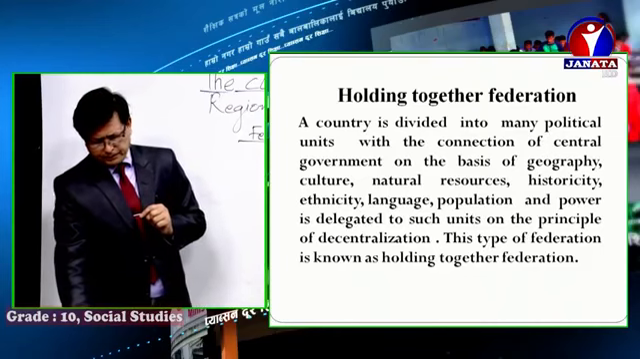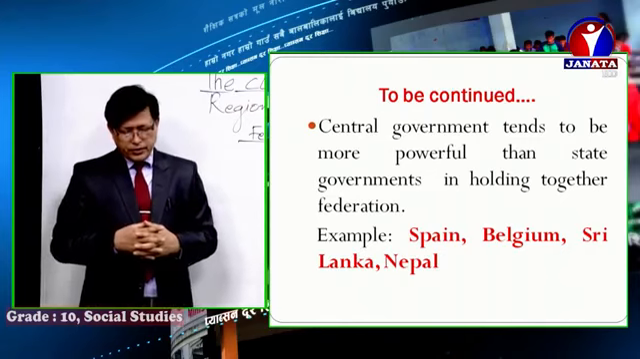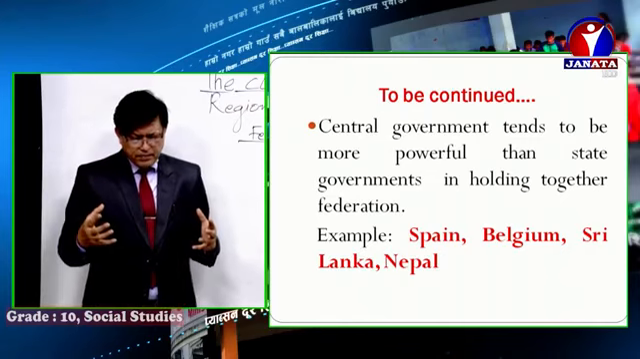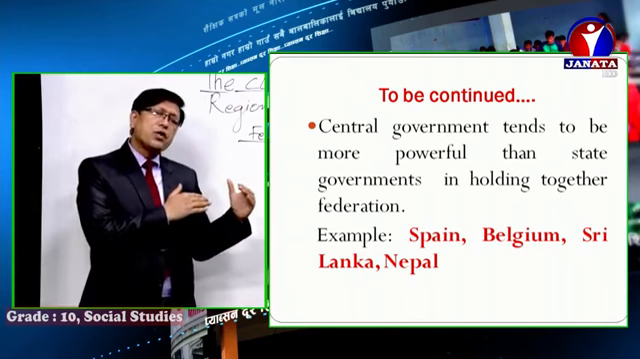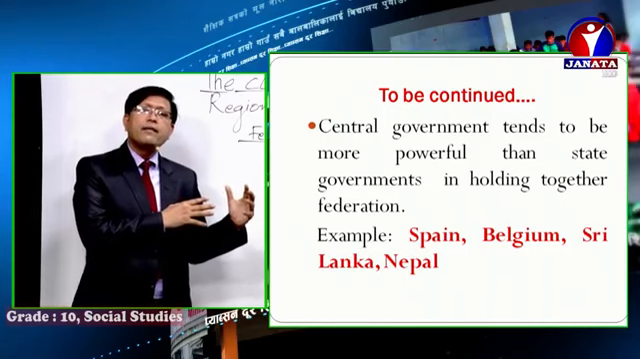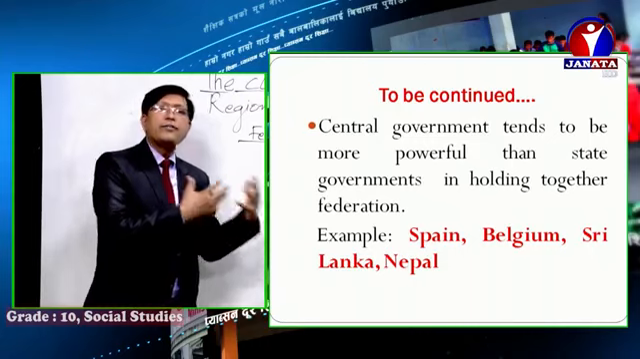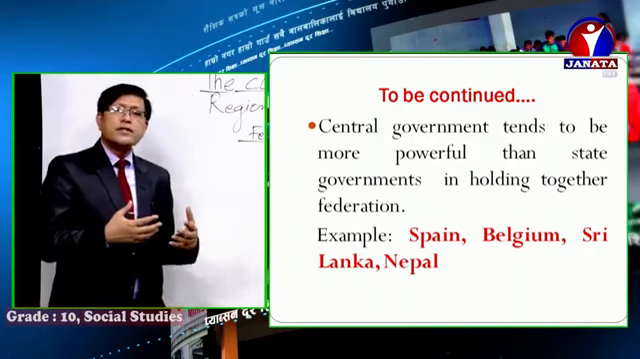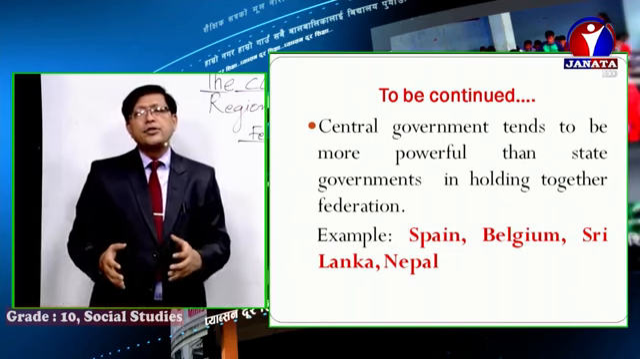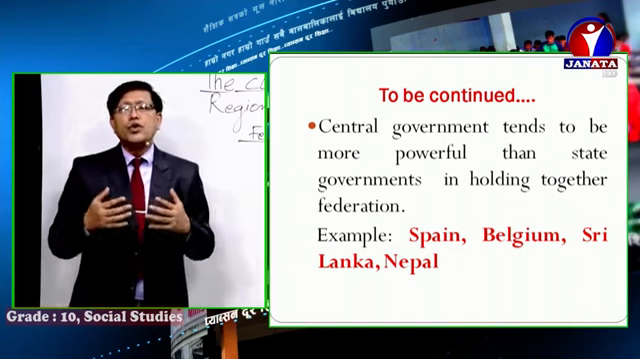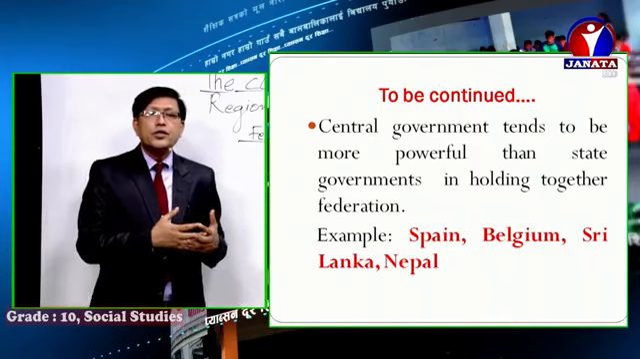Keep in mind, boys and girls, in such a type of federation, the central government tends to be more powerful than the provinces. Before I talk about the coming together federation, where the states are a little bit more powerful than the central government, in this federation the central government tends to be more powerful than the provincial government, boys and girls.